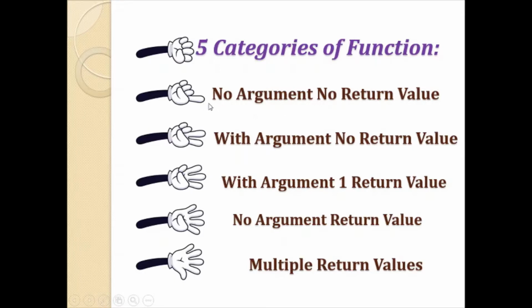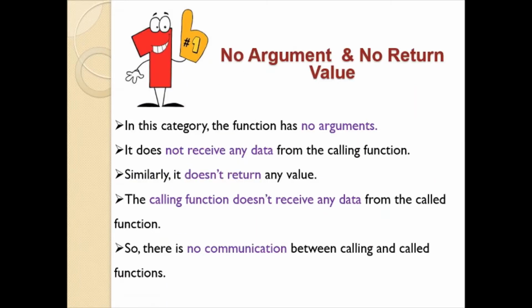First category is no argument and no return value. Second category is with argument but no return value. Third category is with argument but returning one value. Fourth category is no argument and returning value. Fifth category is multiple values are returned from the called function. Let us see one by one.